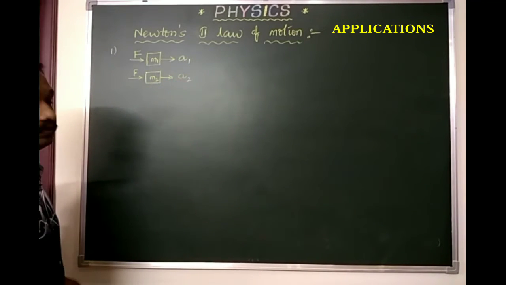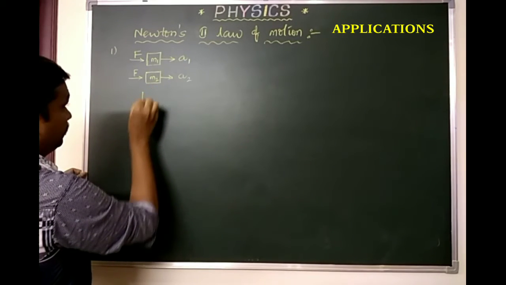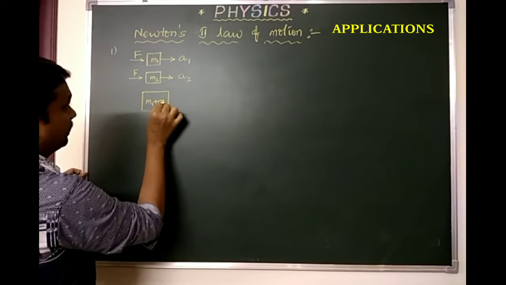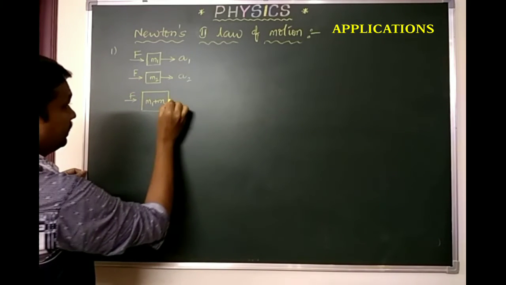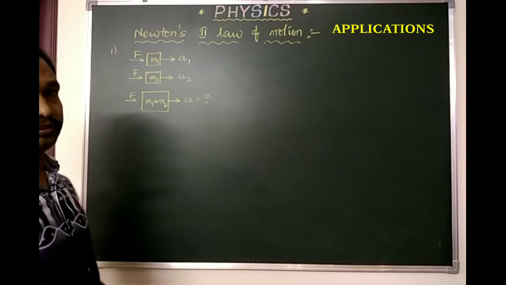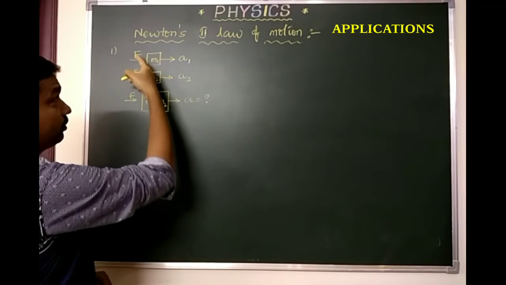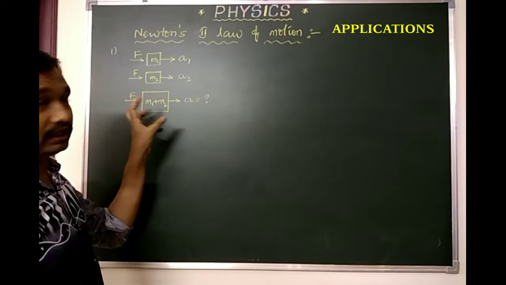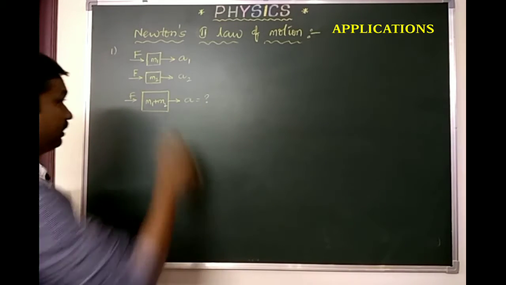If both the masses are combined, M1 plus M2, and again the same force is exerted on it, what will be the acceleration? This is the question we have. Two bodies of masses M1, M2, the forces remain the same, the accelerations will be different. If they combine together and the same force is exerted, what will be the acceleration?